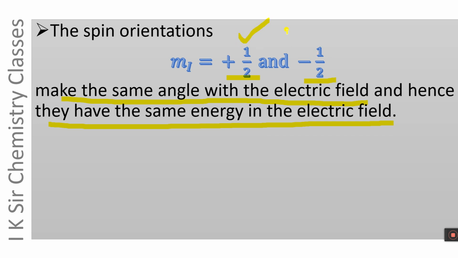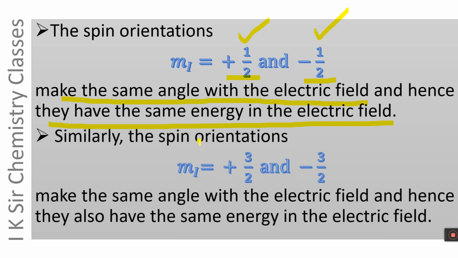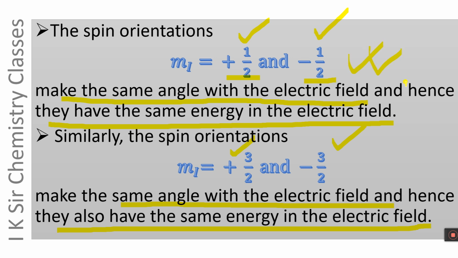These two spin states of the nucleus have the same energy in the electric field because they make the same angle with the electric field. Similarly, the spin orientations mI plus 3/2 and mI minus 3/2 make the same angle with the electric field, and hence they also have the same energy. It means among the 4 spin orientations in the excited state of Fe57, these two have the same energy and these two spin states have the same energy.